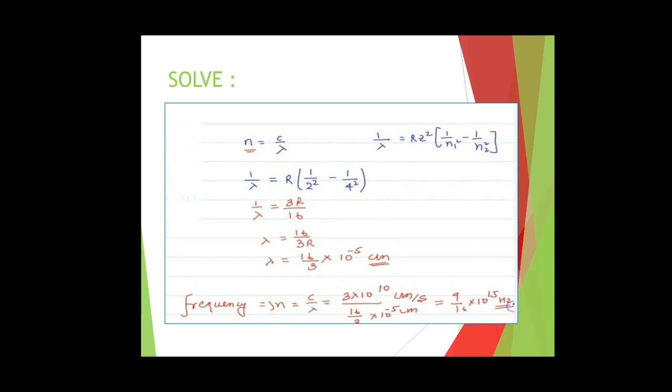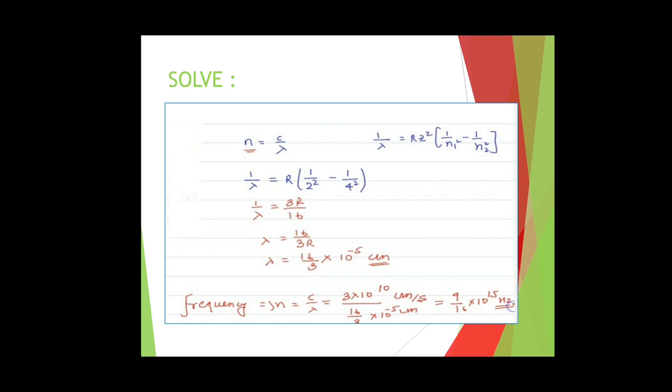We are talking about the Balmer series, so n1 equals 2. When we solve this we find 1 upon lambda equals 3R upon 16, lambda equals 16 upon 3R, and putting the value of R, 16 upon 3 into 10 raised to minus 5 centimeter.